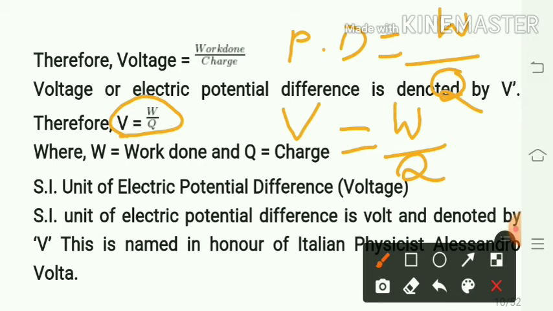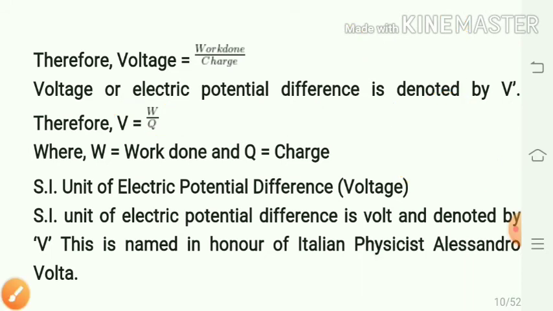Thus, energy or work done has unit joule, and charge is measured in coulomb. So the SI unit of voltage or potential difference is joule per coulomb, also known as volt. Thus the SI unit of PD is volt.